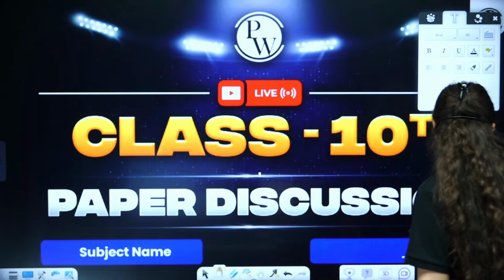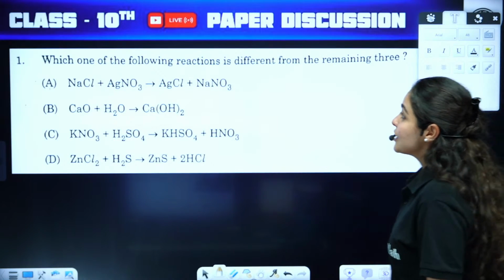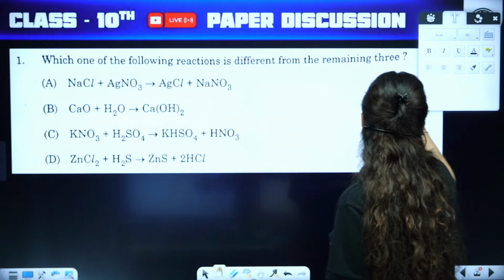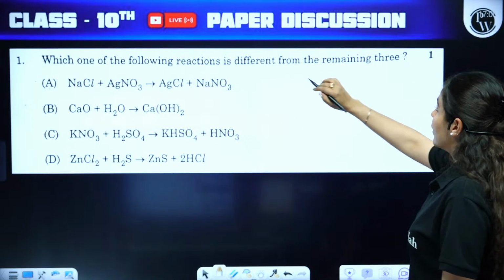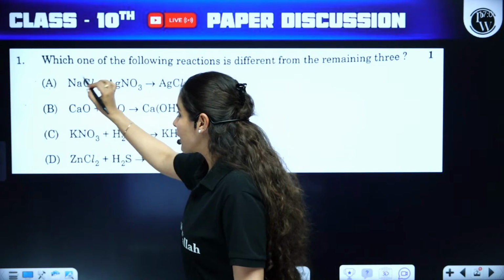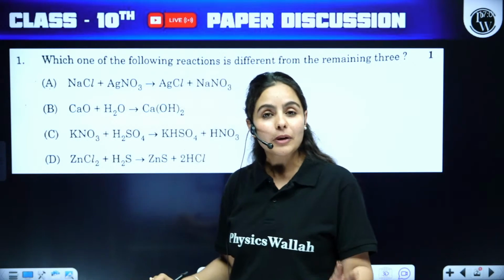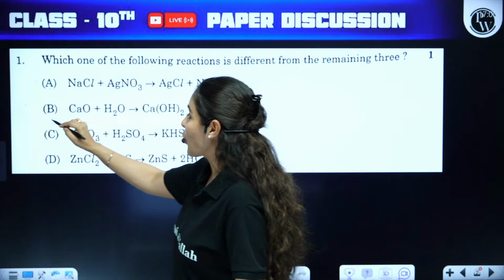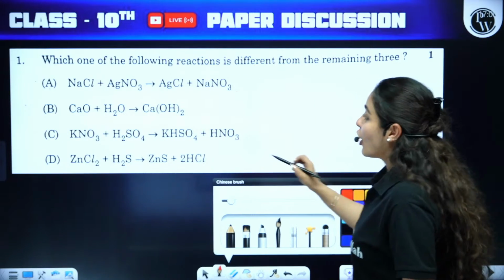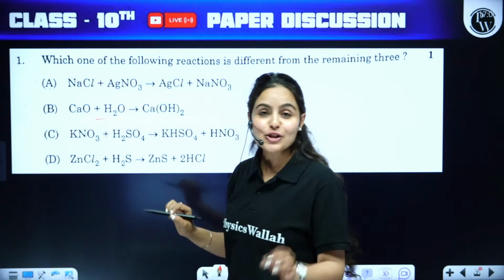So let's begin without any delay. So this is your question number 1. Which one of the following reaction is different from the remaining 3? So as you can clearly see that A, C and D are double displacement reaction, whereas option B is a combination reaction.